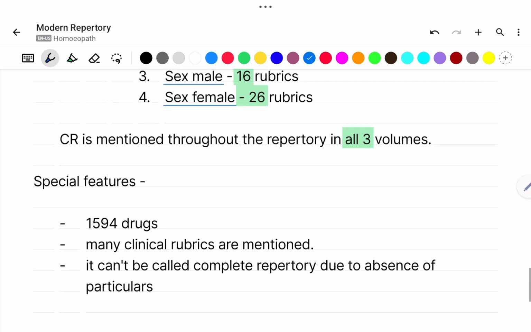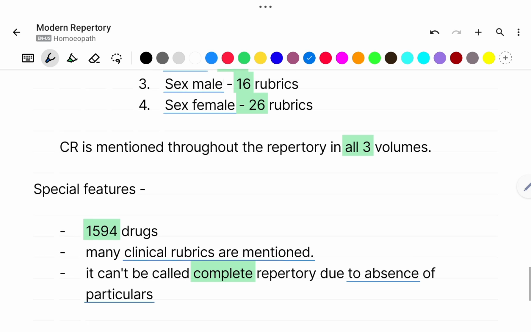Now some special features. The total number of drugs in this repertory is 1594. There are many clinical rubrics mentioned in it. It cannot be called a complete repertory due to the absence of particulars, because we know Barthel gave importance to generals in this book, so it has no particulars. For a complete repertory, both particulars and generals should be present.